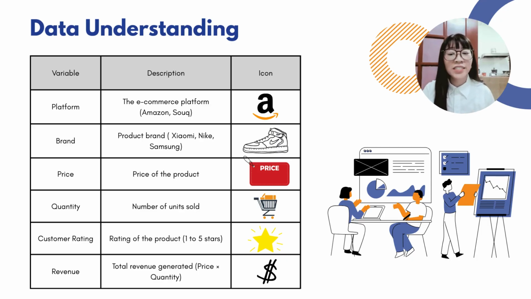The customer rating measures customer satisfaction on a scale from 1 to 5, which is essential for understanding the perceived product value. And finally, the revenue is calculated as price multiplied by quantity. This is the main performance metric used to evaluate platform efficiency, brand performance, and overall sales trends. I will explain more about the key findings and the visuals of the data insights in the next slide.